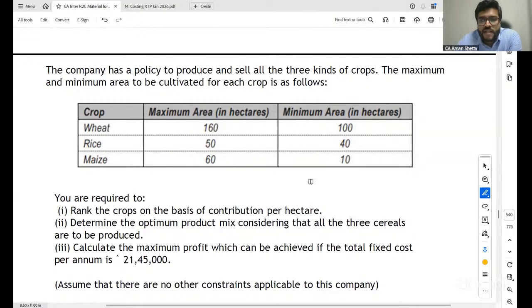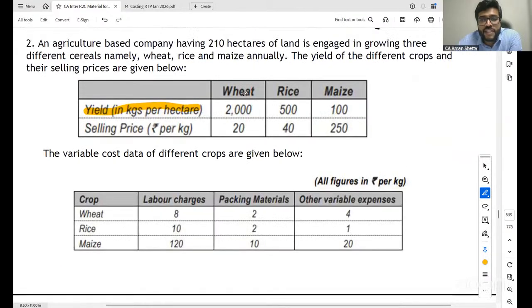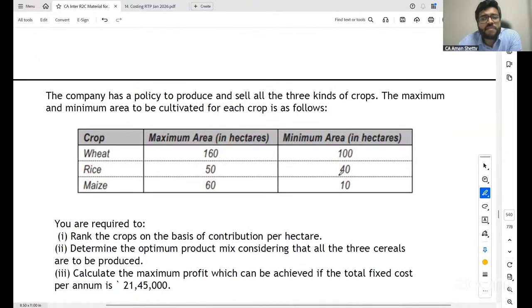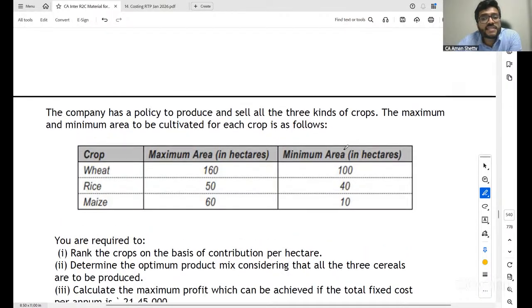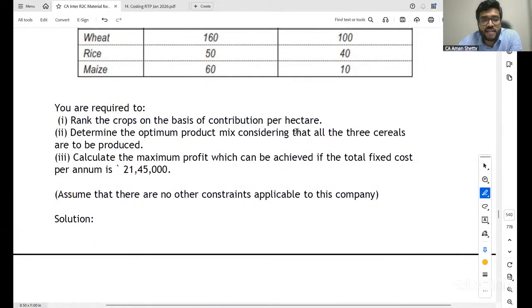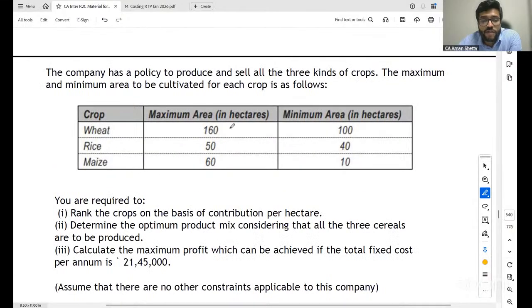After that, they have given you. So identify which crop gives you the highest contribution per hectare. Did you all understand? After that, maximum and minimum area is given. So minimum you have to cultivate. Therefore, what is balance? 100, 40 and 10 minimum you have to do. So 100 plus 40 plus 10, 150 hectares. Balance is 60 hectares. That 60 hectares you have to find out which crop you will give it to.